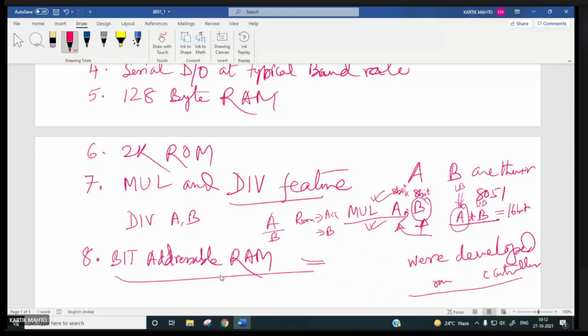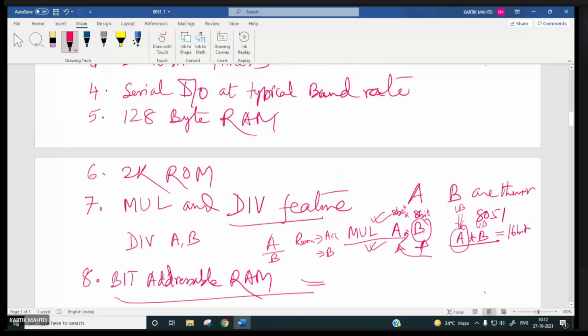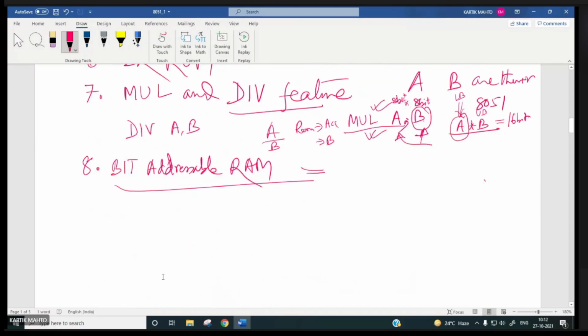Anyway, in next class, I will continue with these features. Right. So 8 features we have discussed. 9th one, I'll put this: special function registers will be there.